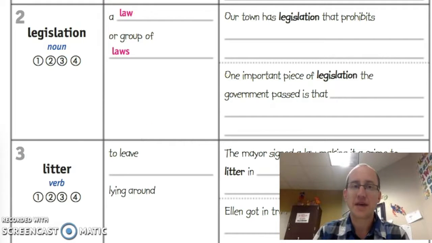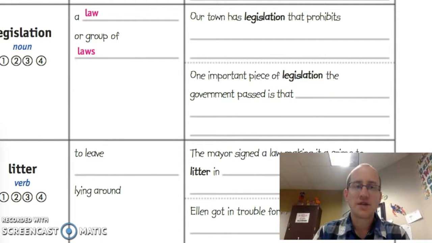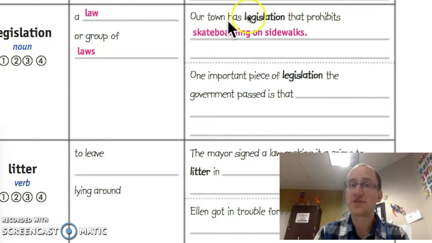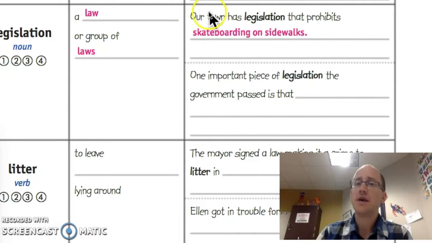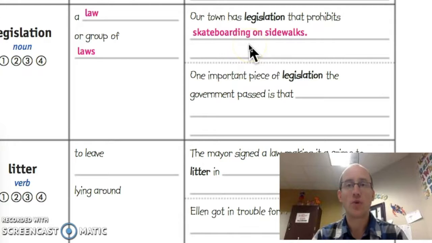So let's look at the example sentence. Here it says, our town has legislation or a law that prohibits, and prohibits means stops or forbids, skateboarding on sidewalks. All right? Think about it if we actually had that legislation here in our city. Kids couldn't skateboard on sidewalks.